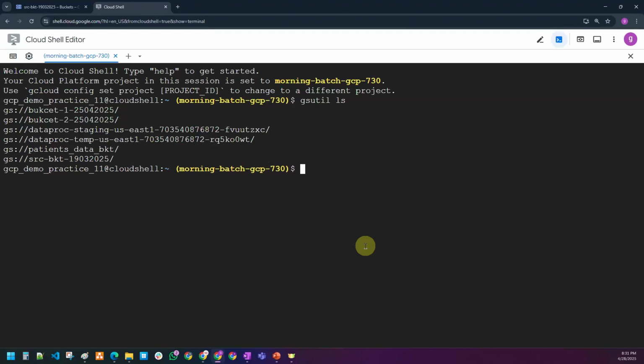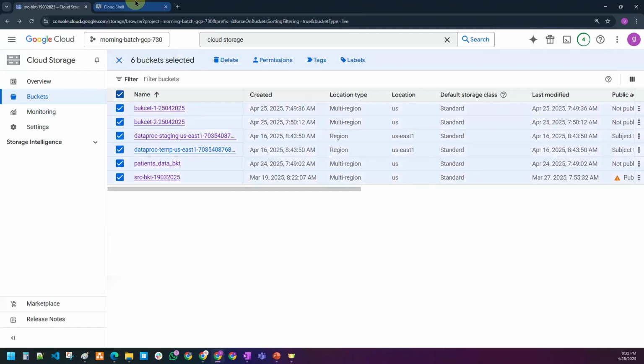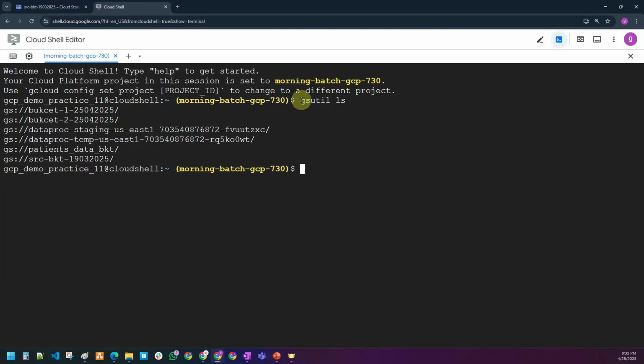Whatever buckets you are able to see here, all the 6 buckets are available. So don't worry about these commands. I'm going to tell you how to learn these commands. We have a separate session for that.